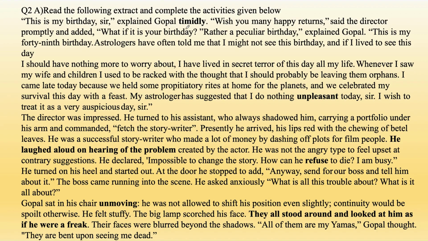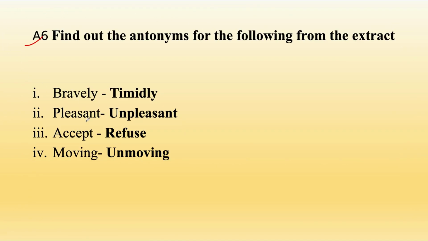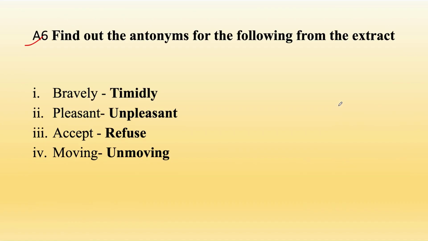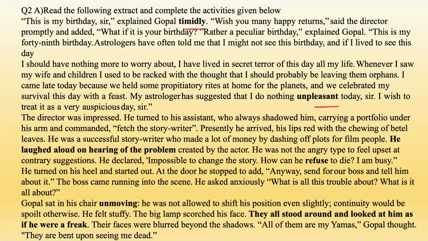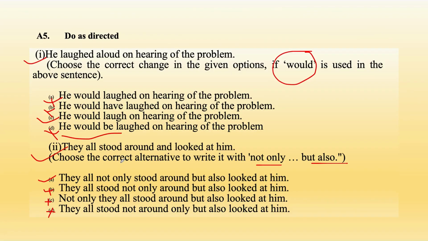Pleasant, the opposite is of course unpleasant. This is also given in your extract. Accept, the opposite is refuse. Even this is given here. Moving, definitely the opposite will be unmoving.